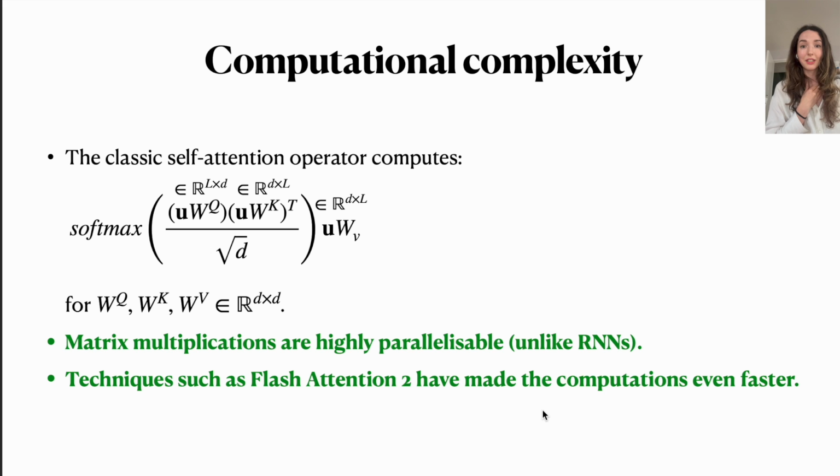Whenever we compute attention, we are basically doing a lot of matrix multiplications. So we're multiplying these L by D matrices by D by L, L by L by D by L, and so on. And the good thing is that matrix multiplications are in principle highly parallelizable. Specifically whenever we are training and mapping a whole sequence directly to another whole sequence, we can quite nicely parallelize this whole procedure. And techniques such as flash attention and flash attention 2 have made these computations even more efficient by cleverly using the memory of the GPU.